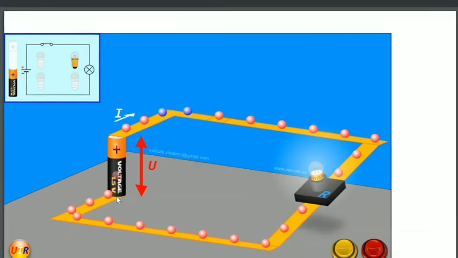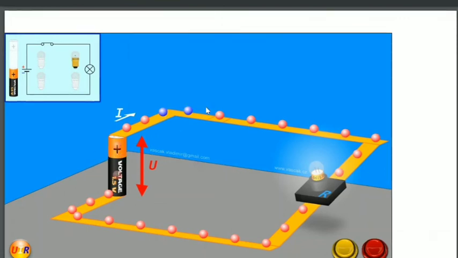Okay, how does a dry cell or a battery maintain one end at higher potential and the other end at a lower potential? In order to understand this, we need to study the working of a battery. In the next concept I will tell you about that. But here, what the dry cell is actually doing to produce the electric field is work on the electrons to make them move.